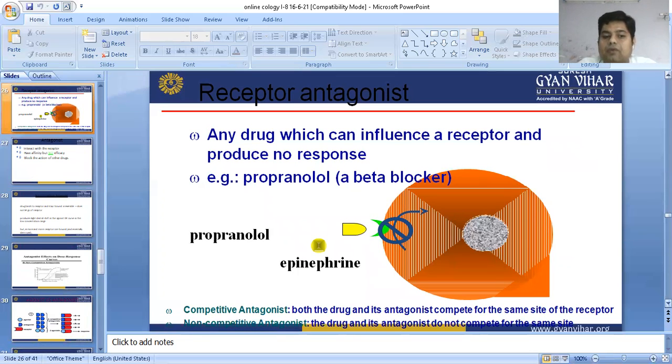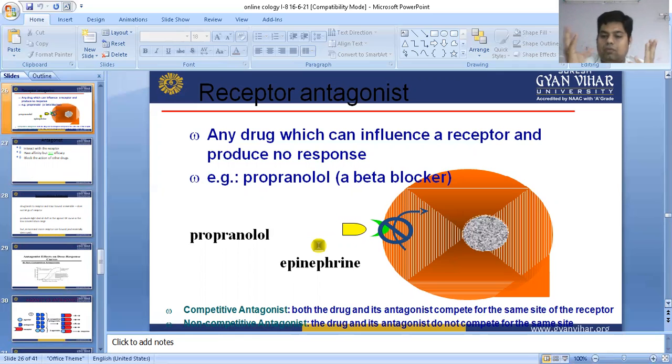There are two types of antagonists available: competitive and non-competitive. Competitive antagonists always have the capacity to bind with the same receptor, meaning both drugs can compete for the same receptor site.